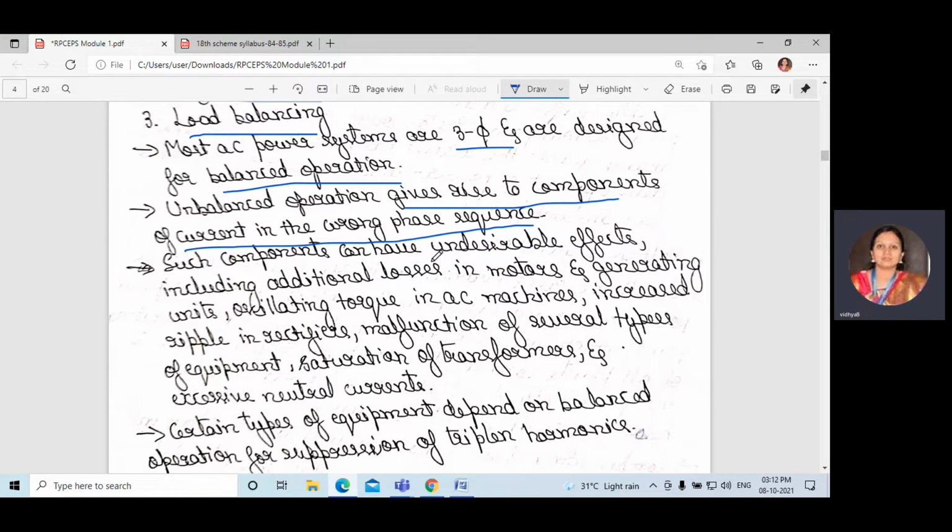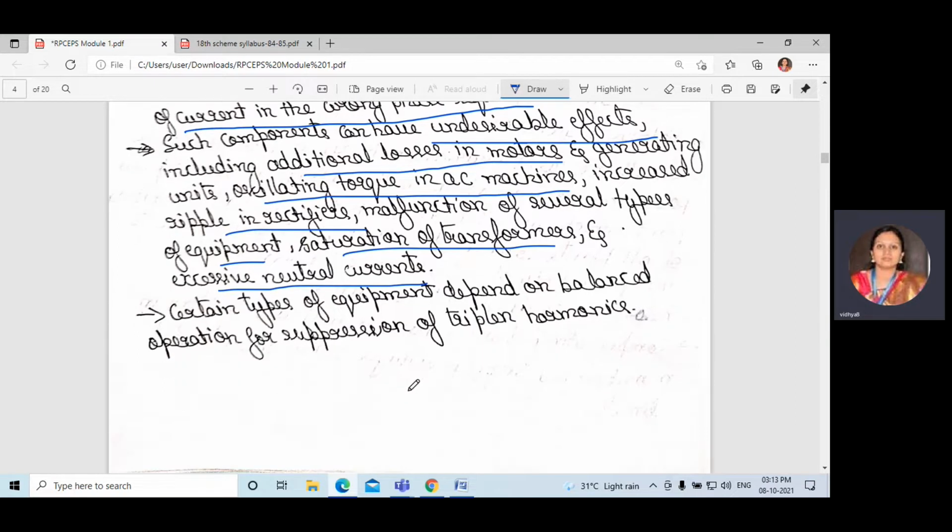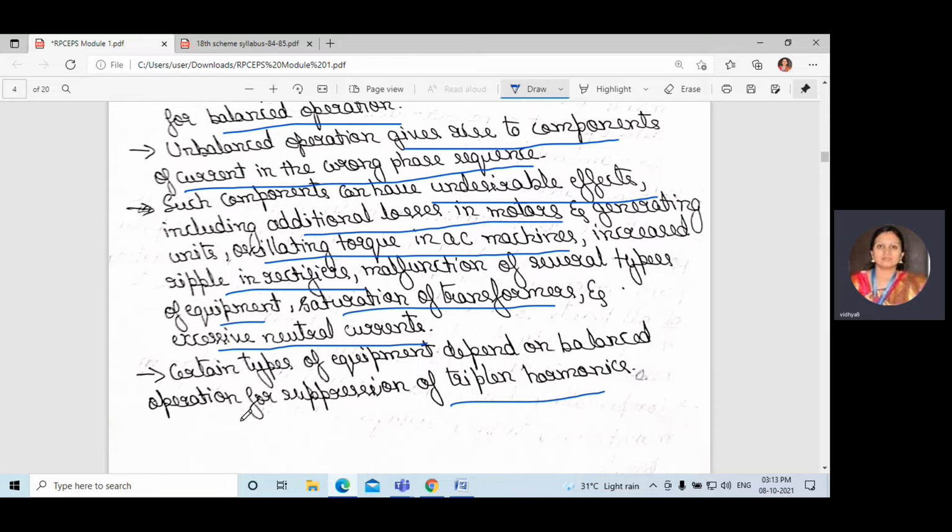Such components can have undesirable effects, including additional losses in motors and generating units, oscillating torque in AC machines, increased ripple in rectifiers, malfunction of several types of equipment, saturation of transformers, and excessive neutral currents. Okay, certain types of equipment depend on balanced operation for suppression of triplen harmonics. Most of the equipment will not work in an unbalanced condition. It may get totally damaged.